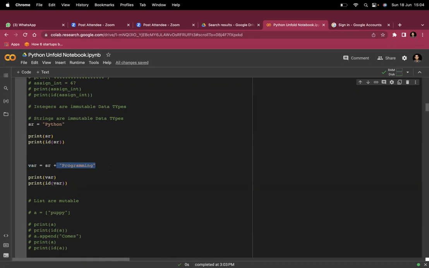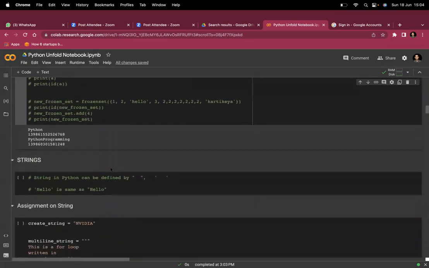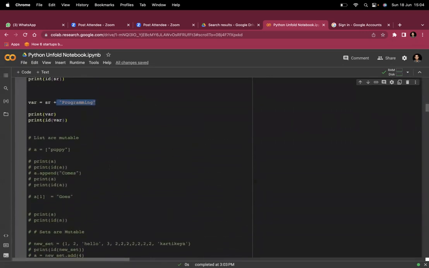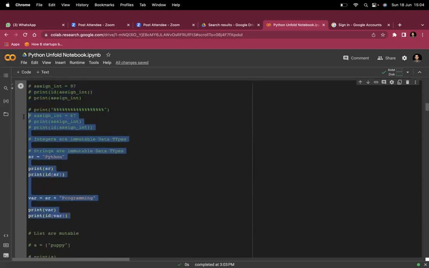This is the way mutability and immutability concepts work. If you just want to check the mutability of any variable, just use this ID operator, and it will tell you whether it is at the same memory location or at two different memory locations. Lists are mutable, which we will see.